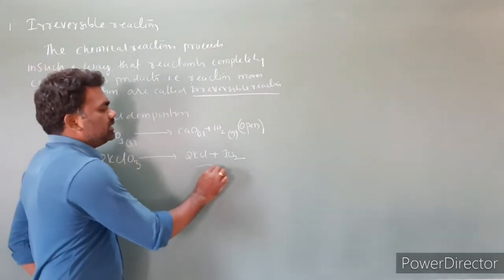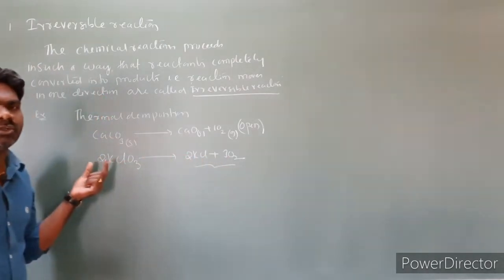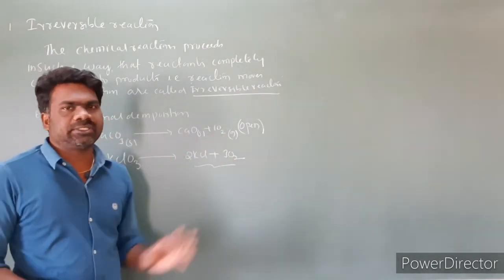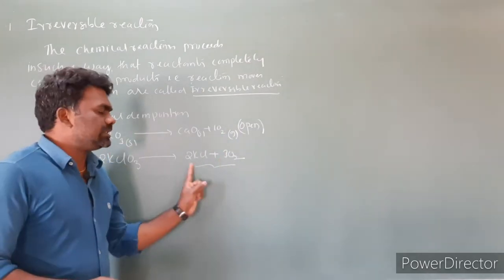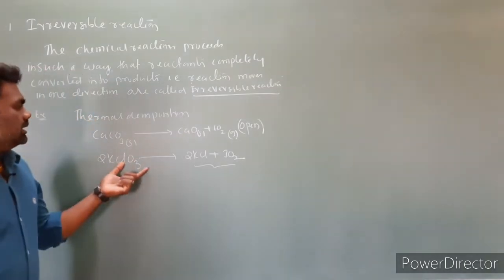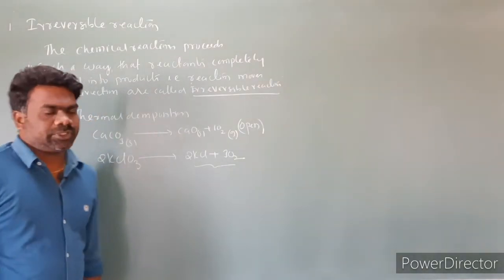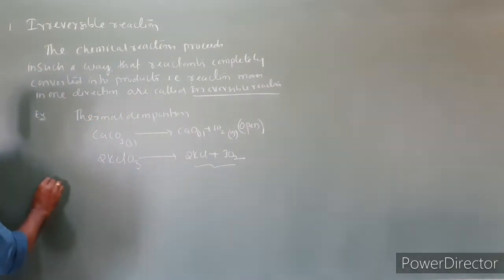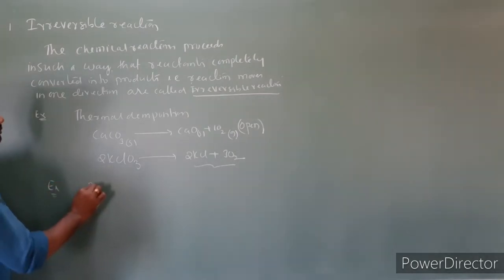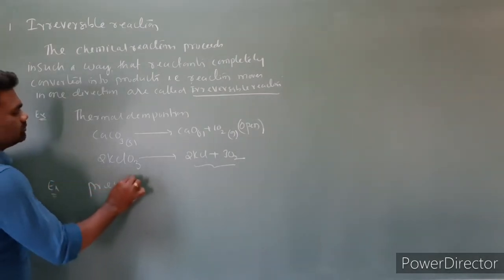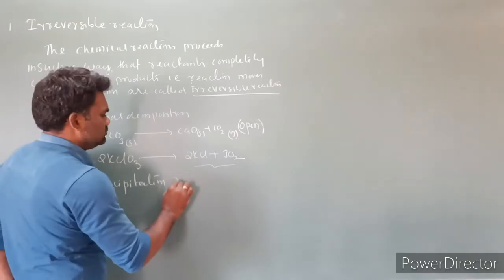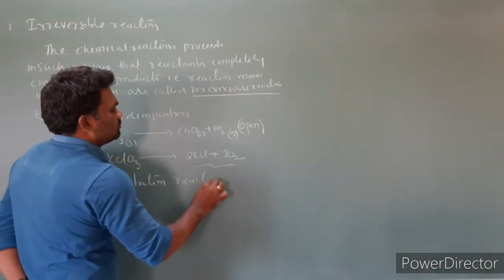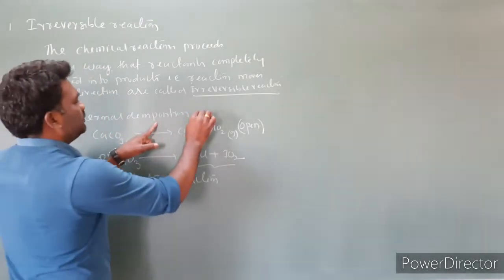What are the products formed in this reaction? These products do not convert back into reactants. So only the forward direction is possible, the backward direction is not possible. So these are the examples of irreversible reactions, thermal decomposition. And the second one I am taking is precipitation reactions.